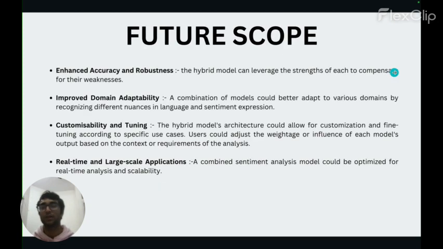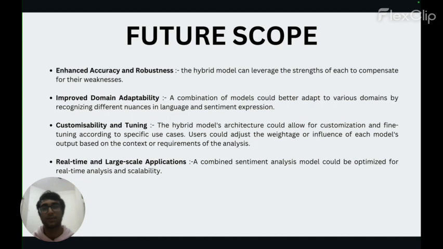Now the future scope. First of all, doing this increases accuracy and robustness, because we can leverage the advantages of all three models. We can also customize and fine tune it to the domain which we are applying this model to. So we can change the weights and thresholds so that it can give us a better outcome for the domain we are trying to fit it in. The dataset which we chose was the IMDb dataset, but it can be used for other datasets also.